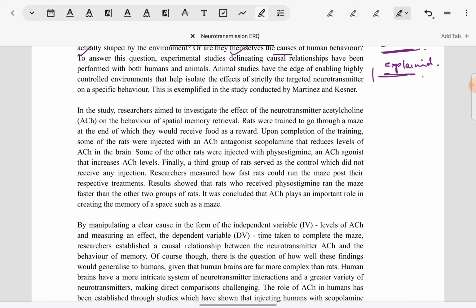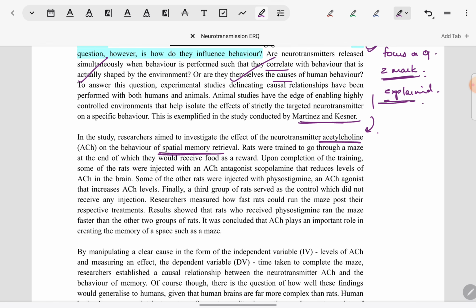Now in the next paragraph, if we see in this answer, one neurotransmitter has been identified which is acetylcholine, and the behavior which it affects, spatial memory retrieval, that has also been identified, and the Martinez and Kesner study which relates or demonstrates how acetylcholine plays a role in spatial memory has been described.